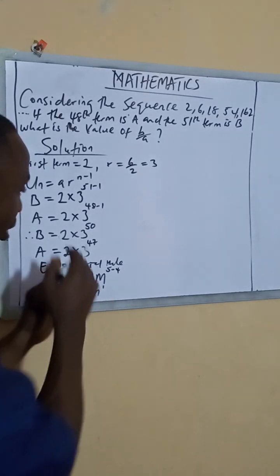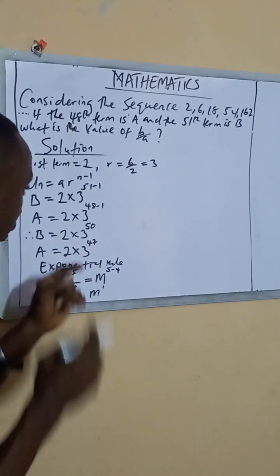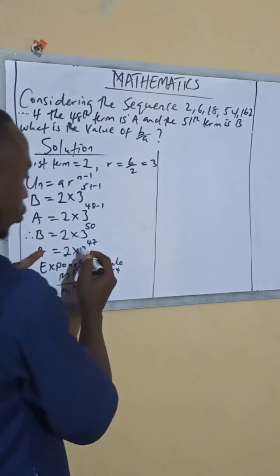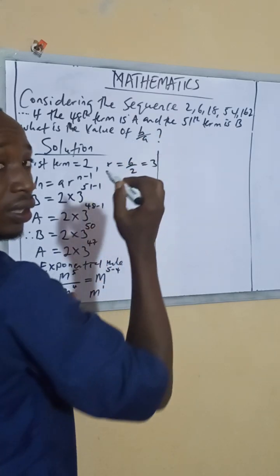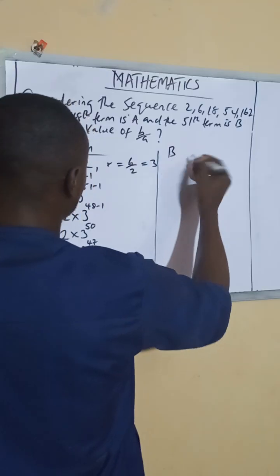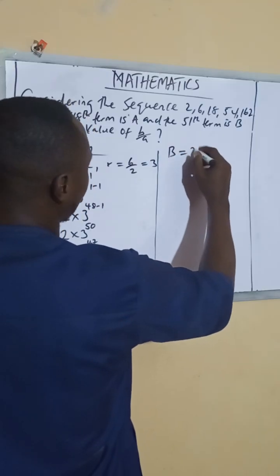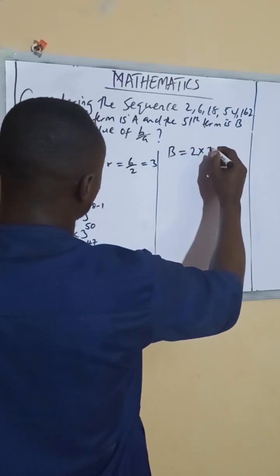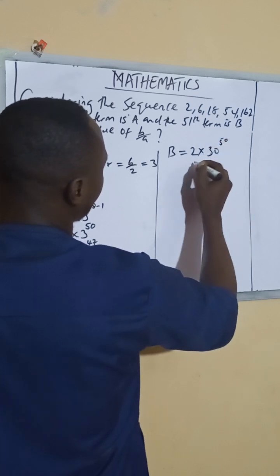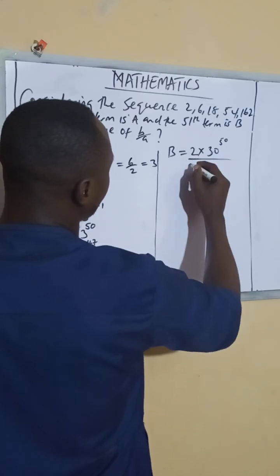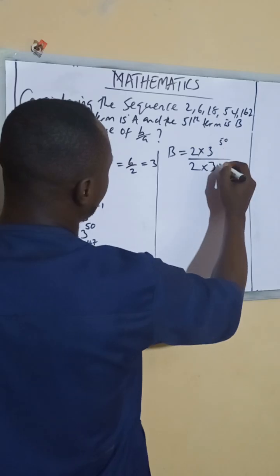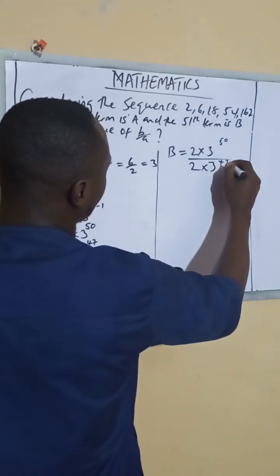If you understand how we apply this one now, we can go back to our question. We divide B divided by A. So B equal to 2 times 3, which is 50. Now we divide by 2 times 3, which will give 47 here.